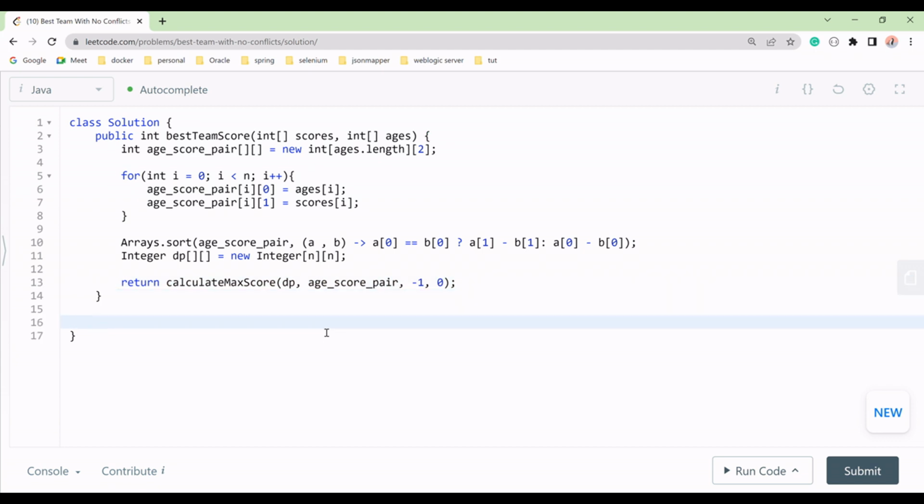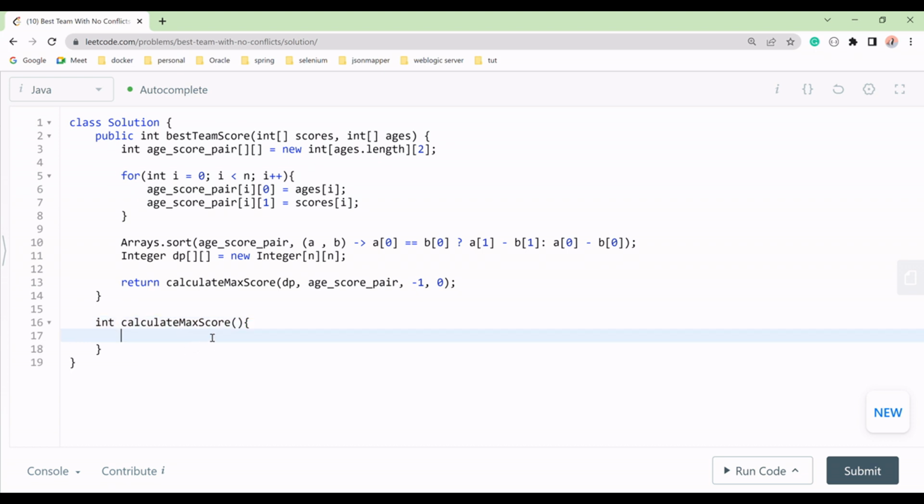To write this, this method will return an integer, so I'll say integer is its type, and we'll say calculate this, and this will take four things. The first is dp, so I'll take this dp.